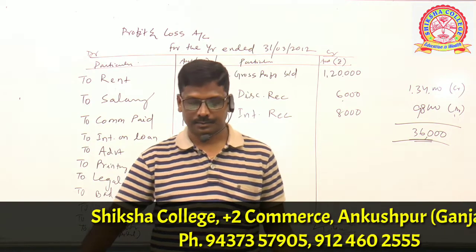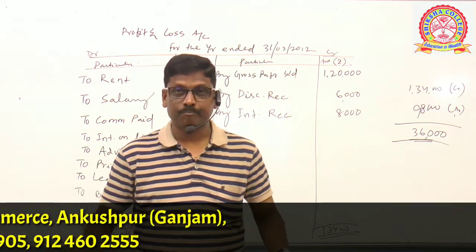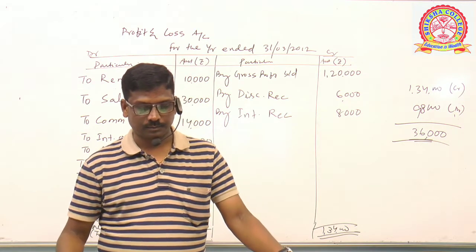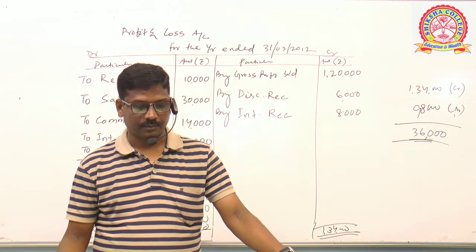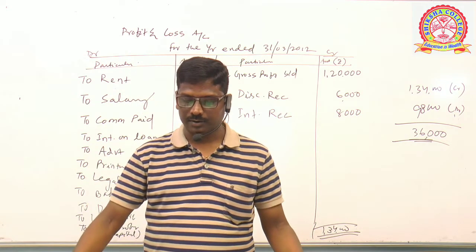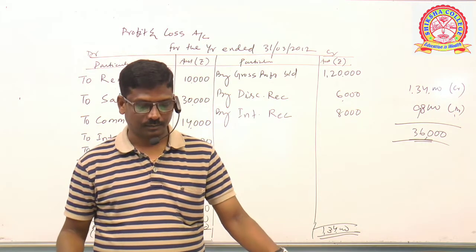Our format is ready. Start. First item is gross profit. I should go for the credit side. By gross profit brought down 22,680.